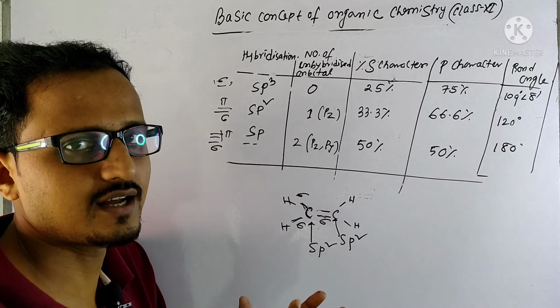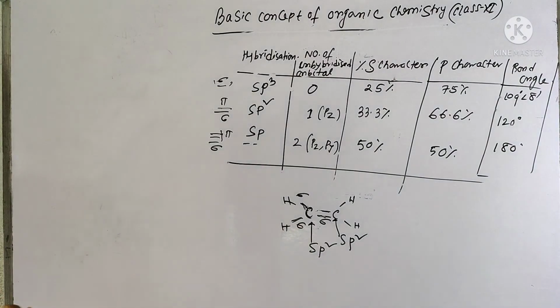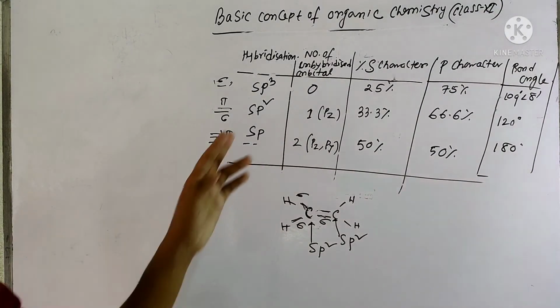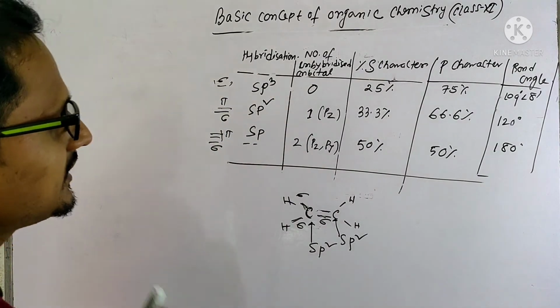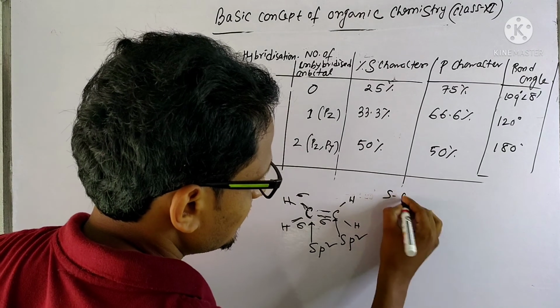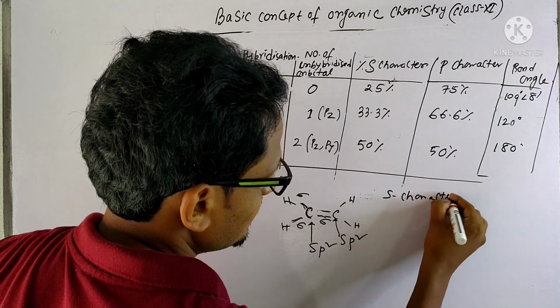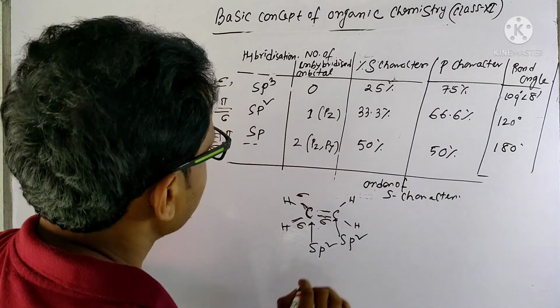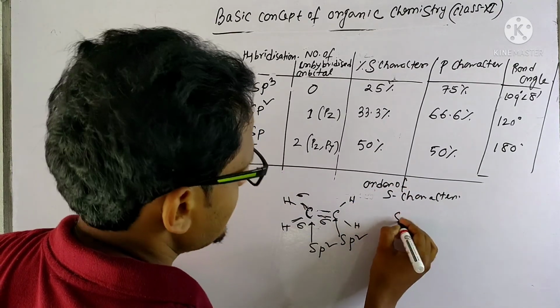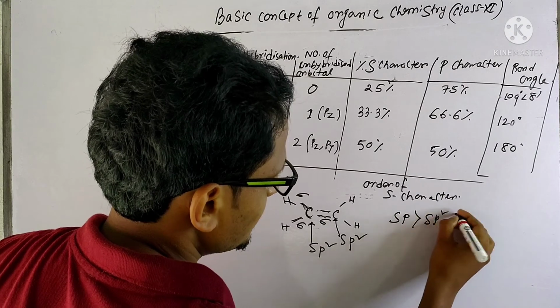So the order of s character is sp greater than sp2 greater than sp3.